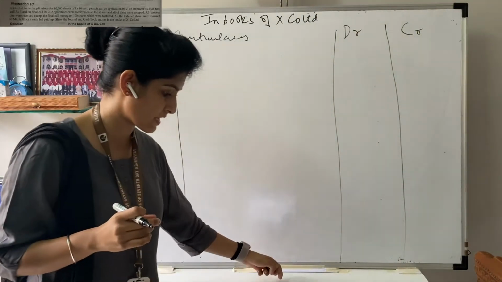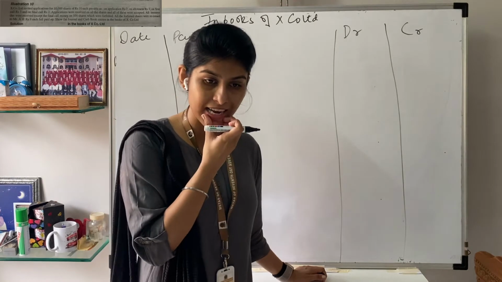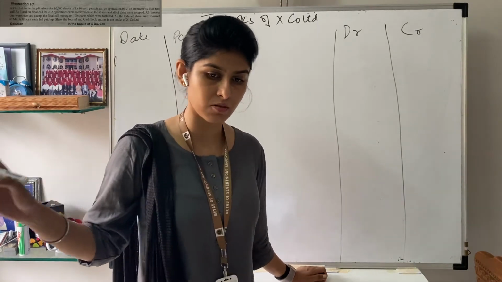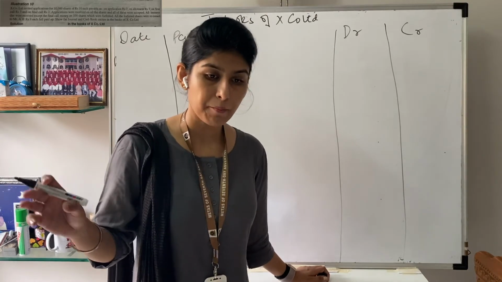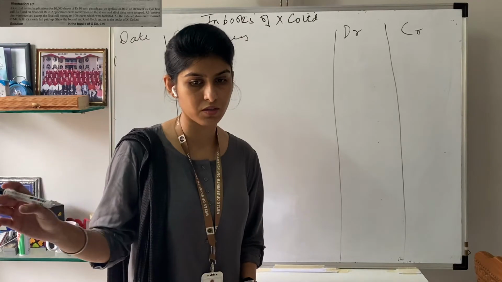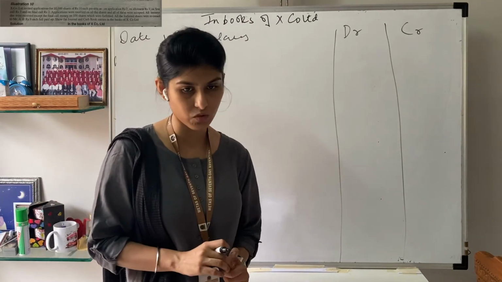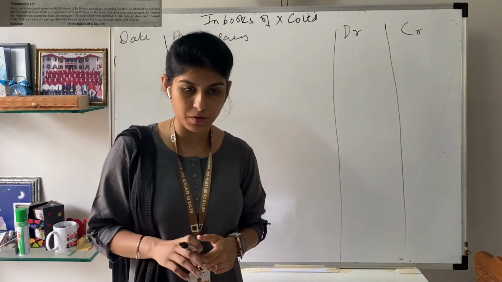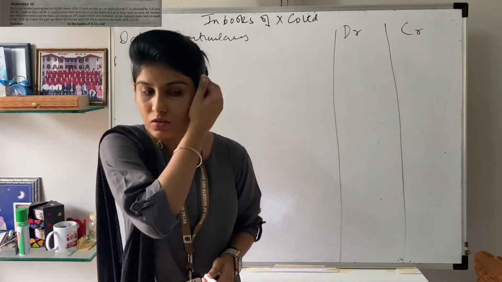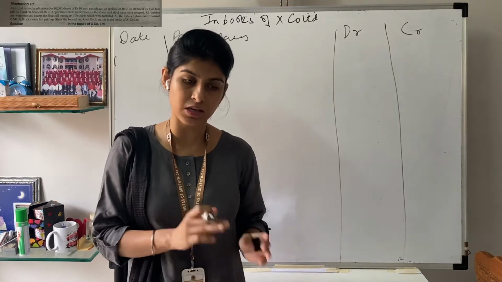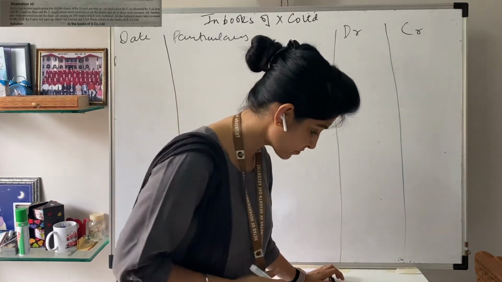Coming to the first journal entry, in the question we are told X Company Limited invited applications for 10,000 shares of rupees 10 each, payable on application rupees 2, allotment rupees 3, first call rupees 3 and final call rupees 2. We need to show the journal entries and prepare the cash book. In the cash book we'll record all the cash entries, and all the rest of the journal entries will be passed over here.